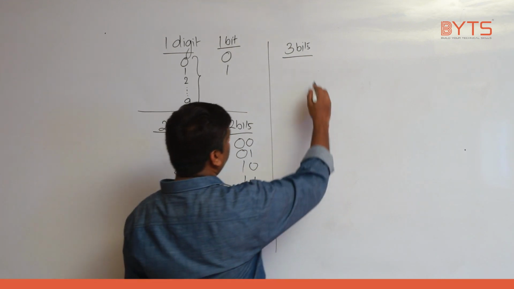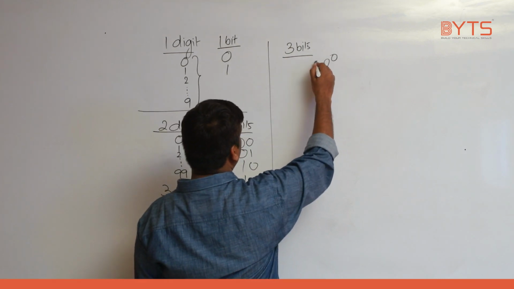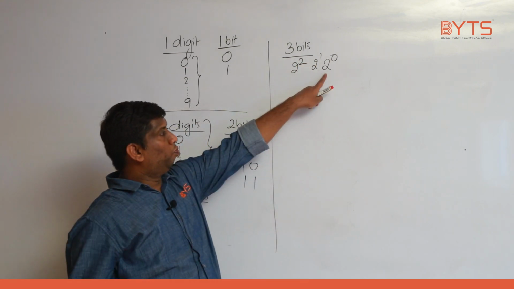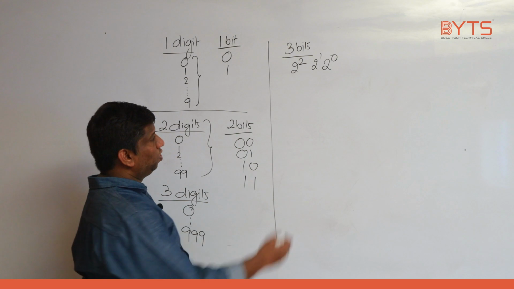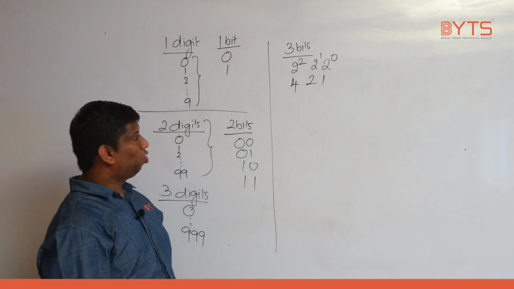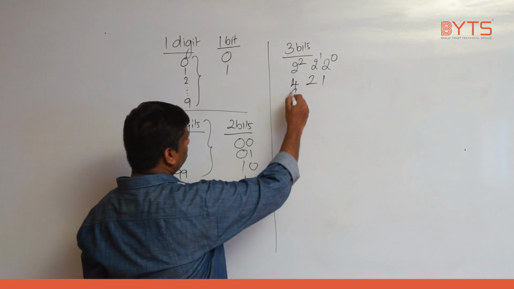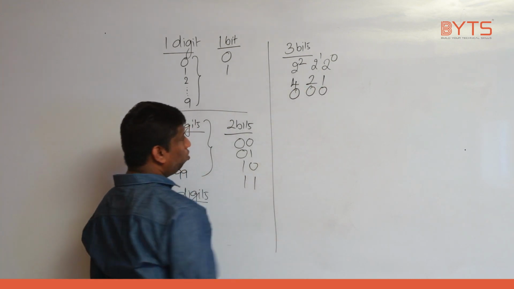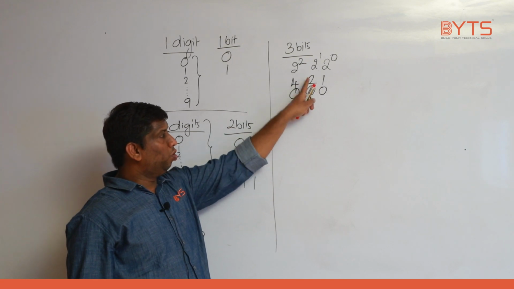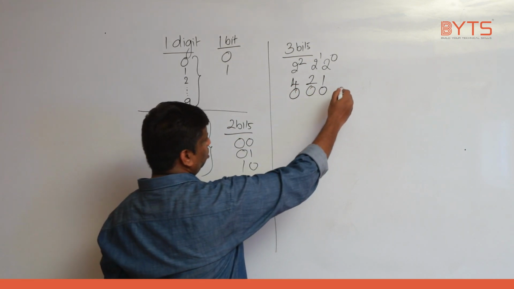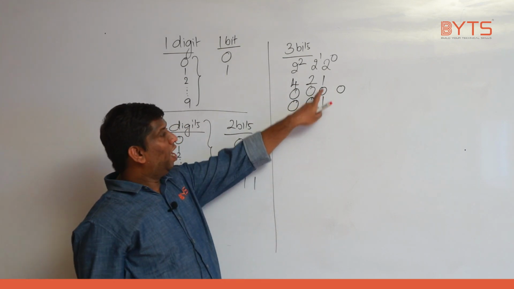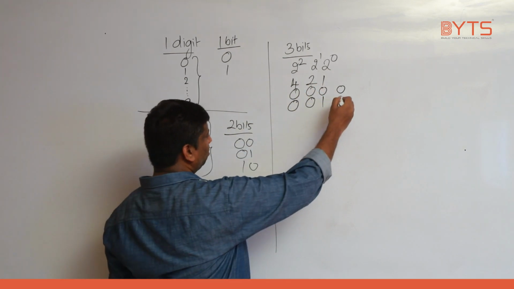Let us take first bit is 2 power 0. Next bit is 2 power 1. Next bit is 2 power 2, right? So 2 power 0, 2 power 1, 2 power 2. This could be what? 4, 2, 1. First possible value will be what? 0, 0, 0. 0, 0, 0 means 0 into 1, 0 into 2, 0 into 4, 0. Next will be 0, 0, 1. So where is 1? At 1 location. That is the reason result is 1.